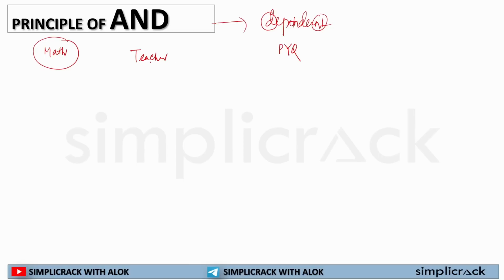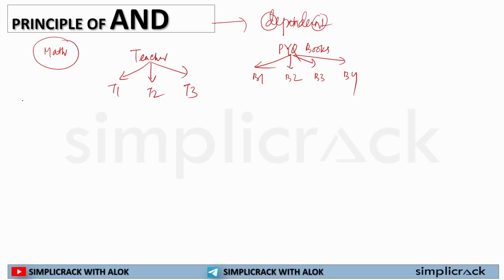Now, there are three options of teacher: teacher 1, teacher 2 and teacher 3. And for PYQ books, there are 5 options, but let's take 4 options: book 1, book 2, book 3, book 4. How many ways can you select a combination of teacher and book?